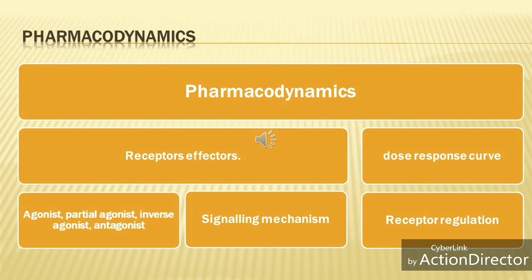I will upload a next slide explaining these definitions. They are very important, also from your exam point of view: what is the agonist, partial agonist, inverse agonist, and antagonist. I hope you will like those too.